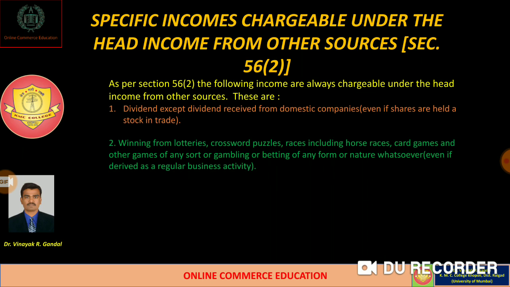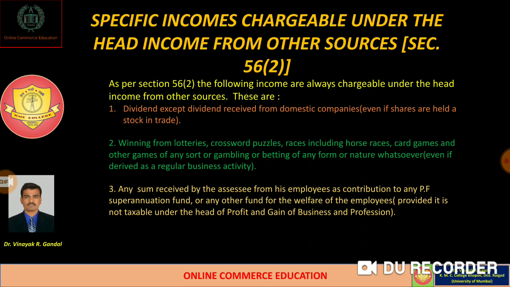Means whatever type of income received by the assessee during the previous year is chargeable to tax if it exceeds a certain limit. But incomes like lottery income, crossword puzzles, income from various types of races like horse races, card games, other games, and betting are chargeable to tax at a flat rate of 30%.